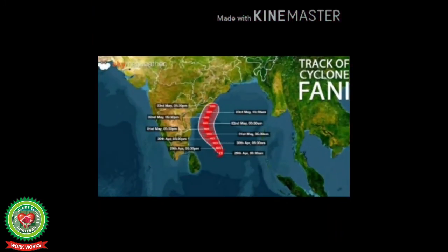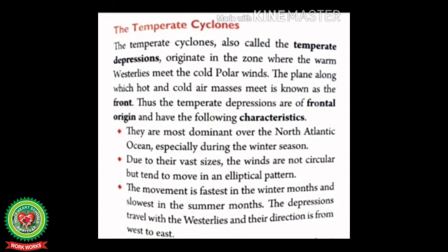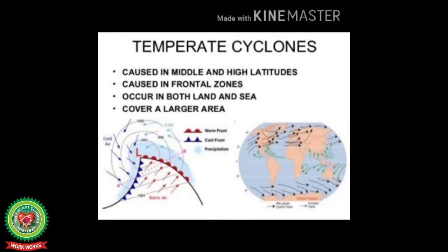Next is the temperate cyclones. The temperate cyclones, also called the temperate depressions, originate in the zone where the warm westerlies meet the cold polar winds. The plane along which hot and cold air masses meet is known as the front. Thus, the temperate depressions are of frontal origin and have the following characteristics. Let us understand in simple language.